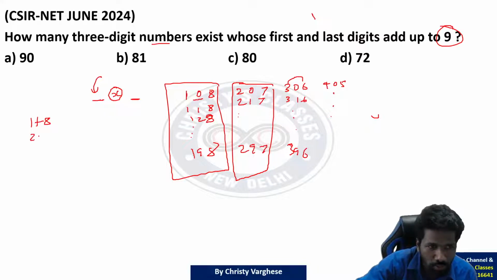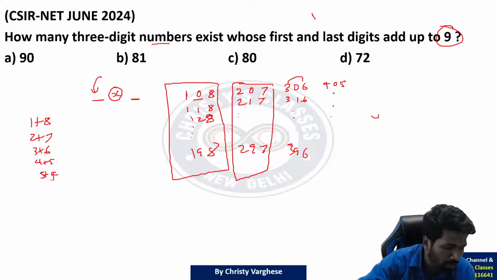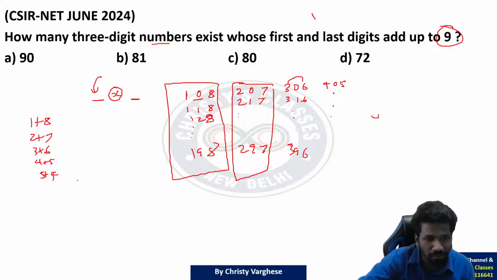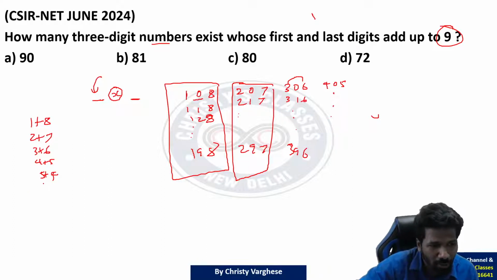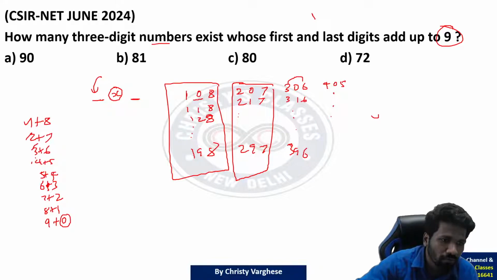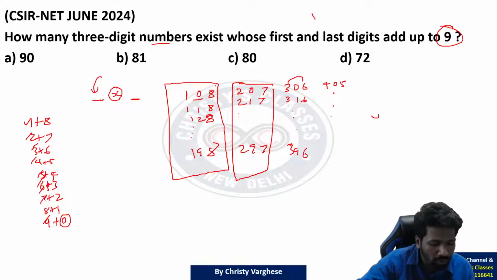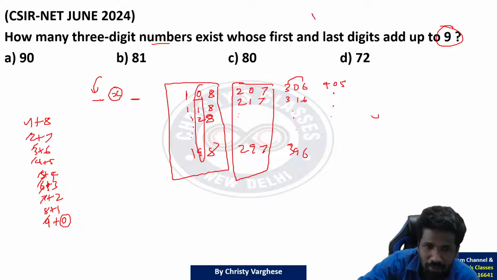1 plus 8 is 9, 2 plus 7 is 9, 3 plus 6 is 9, 4 plus 5 is 9, 5 plus 4 is 9. 4 plus 5 and 5 plus 4 are different. 405 and 504 are different 3-digit numbers, na? Here order matters. 504, 6 plus 3, 7 plus 2, 8 plus 1. All these are possible. And finally there is 9 plus 0 also. 9 plus 0 is possible because last digit can be 0. Means 1, 2, 3, 4, 5, 6, 7, 8, 9. 9 possibilities, and for all those 9 possibilities 10 middle digits are possible.